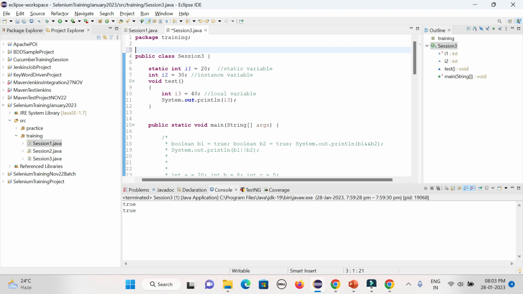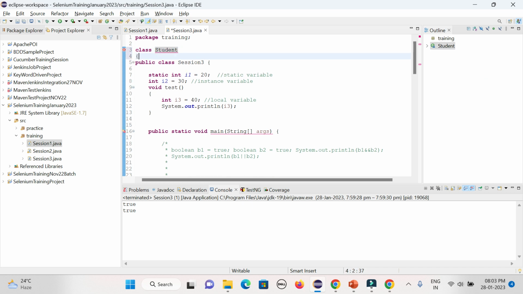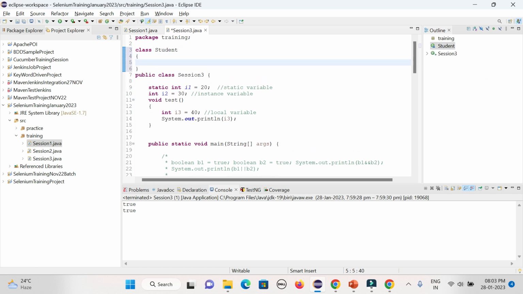So integer roll number. A student can have a name, which can be alphabets, so it will be a string. Then class number, which can be 1, 2, 3, 4, so it can also be an integer. These are the primary things; a lot more can be there, like the school or the college. Let's create a class here using the class syntax, and give the name of the class, student. Then give the brackets through which you can create the class.